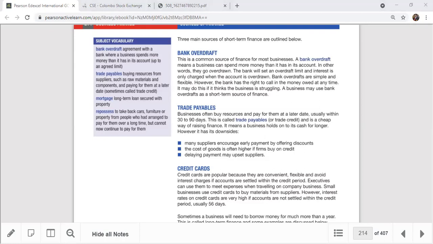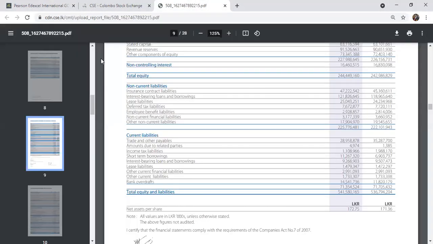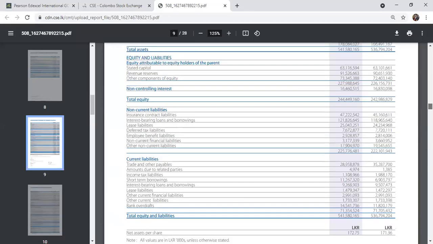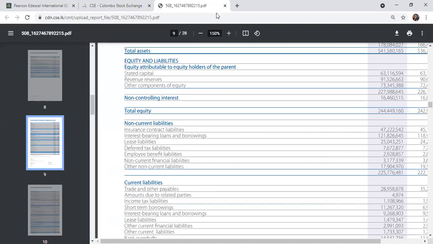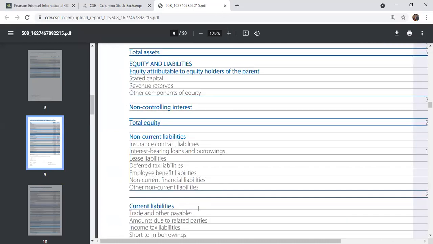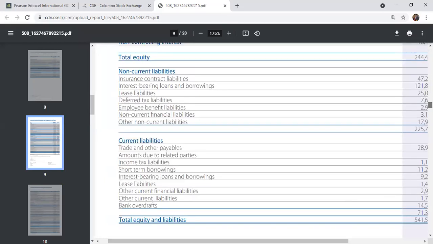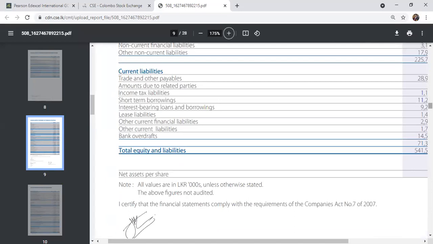Trade payables are very common. You can see in every business organization, when you're doing buying and selling, here this business also has 28 billion in trade payables. Let's go segment-wise. Trade payables mainly come from the supermarket business, like John Keells supermarket. For example, if I'm a vegetable seller supplying a supermarket,